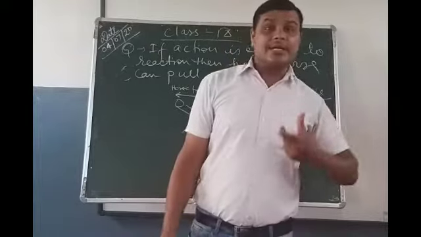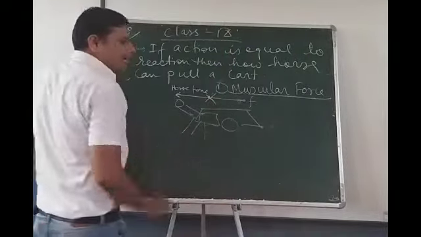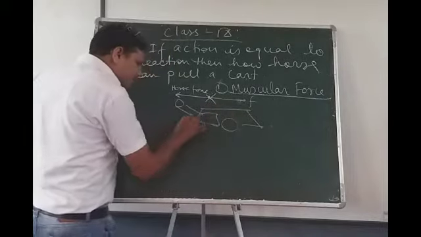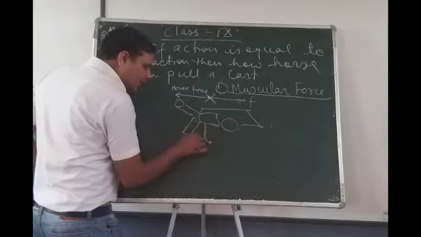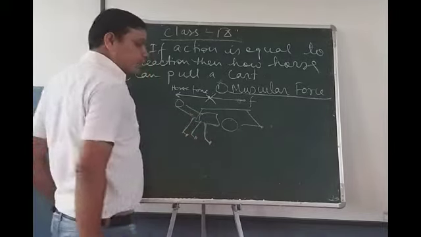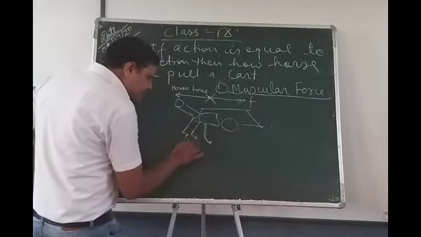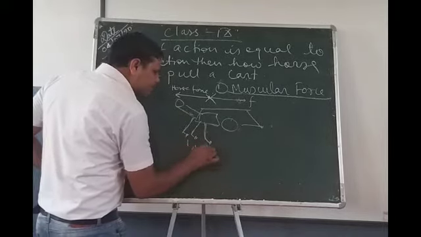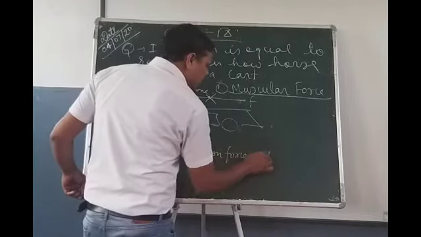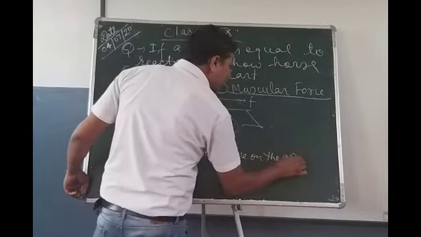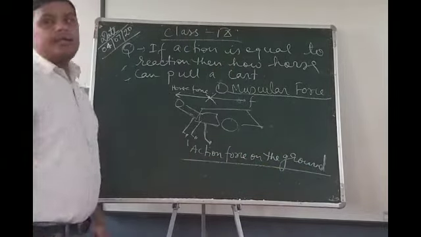Now the question arising is how it is possible for the horse to pull a cart. Now see here, second force applied by the leg of the horse. Horse is again applying an action force on the ground.